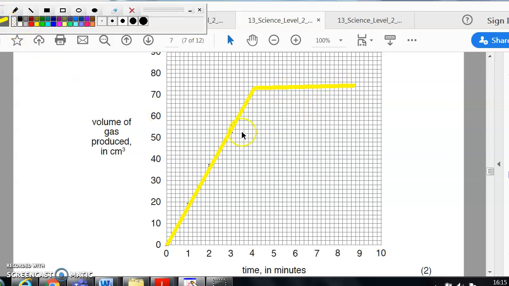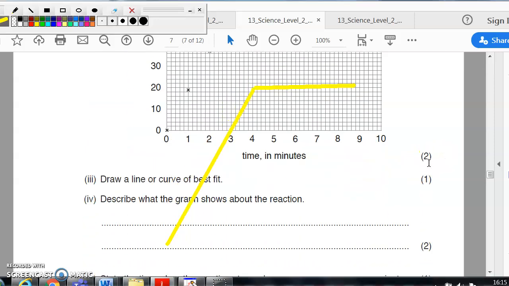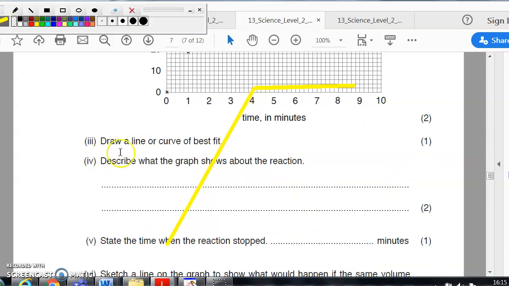So we're going to get something like that. Just ignore that. So it's a line or a curve of best fit. So they've actually helped you out by saying that. Obviously, I wouldn't do it as a straight line. I'd do it as a curve, as I was drawing it. This graph shows the reaction, as I was saying. Steady increase until it reaches the maximum at whatever that number is, etc.